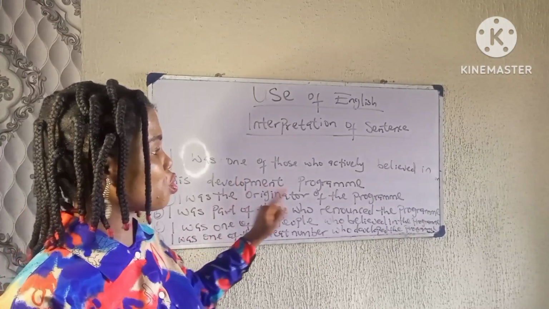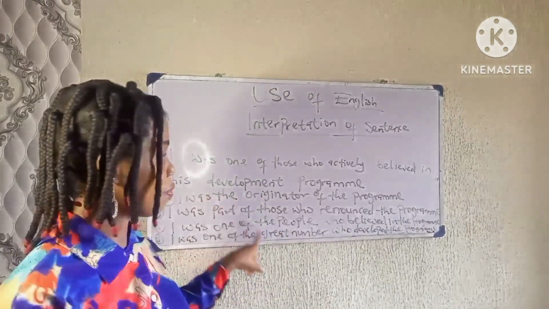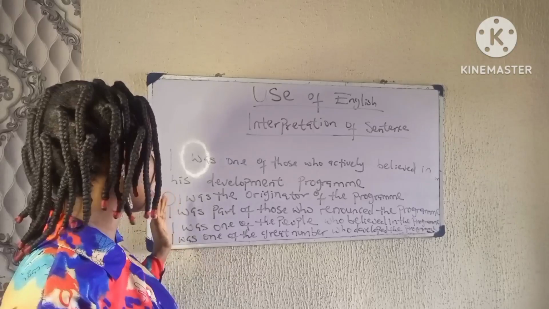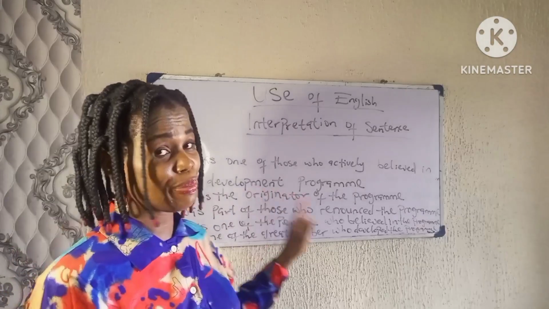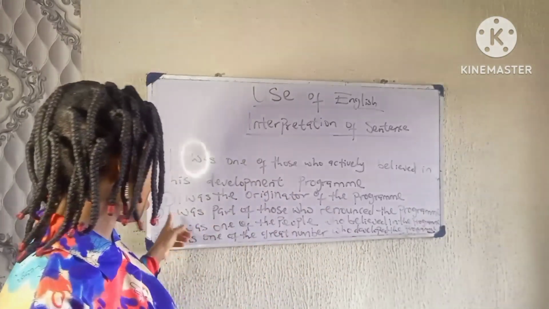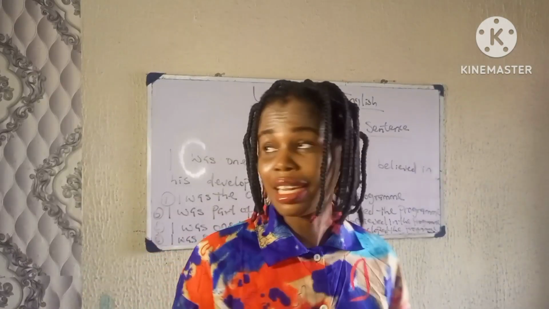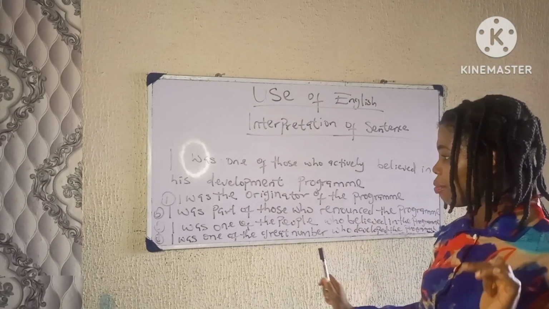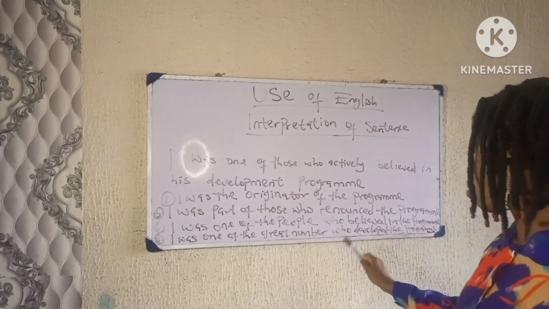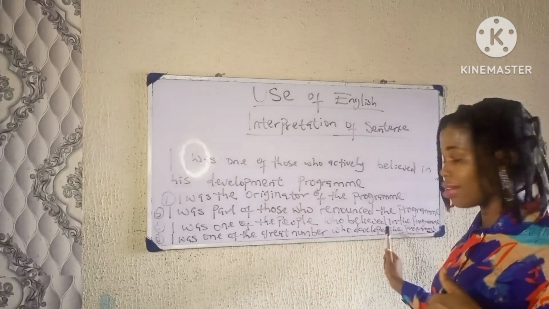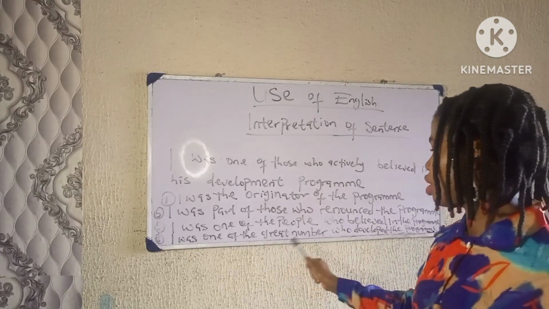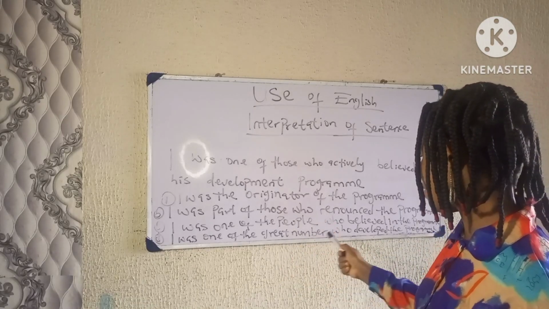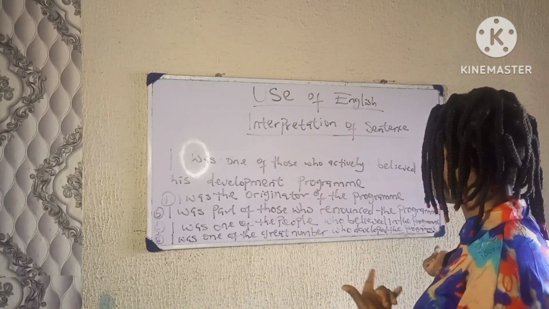I was one of those who actively believed in his development program. Option A: I was the originator of the program. B: I was part of those who renounced the program. C: I was one of the people who believed in the program. D: I was one of the great number who developed the program.